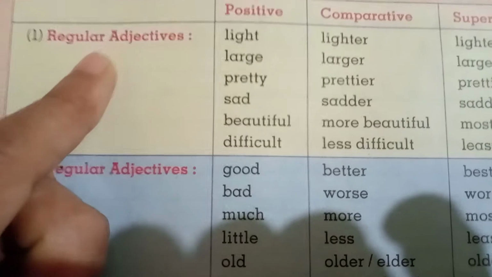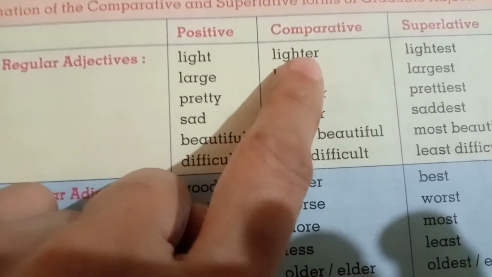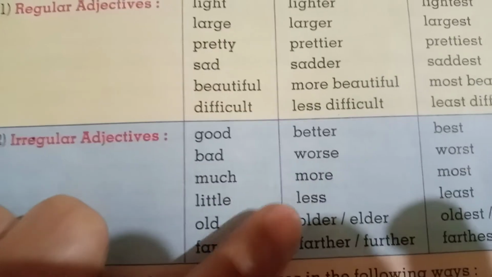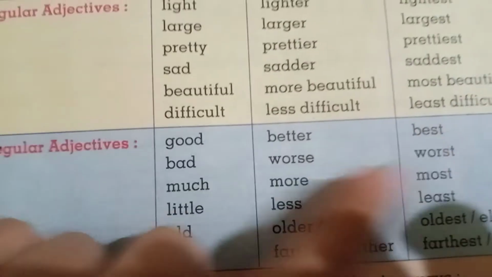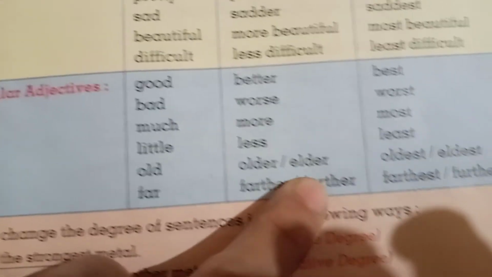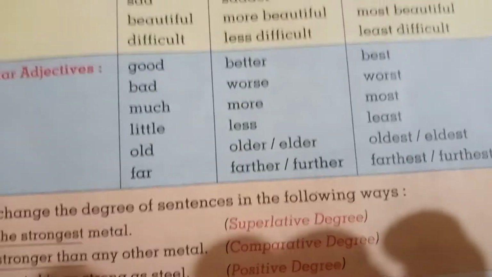And regular adjectives you can see here: light, lighter, lightest. Only you are adding er and est in the regular adjective. And in irregular adjectives the words are totally changed. Okay, good, better, best; old, older, oldest. Here is some of the difference. See here. Okay.